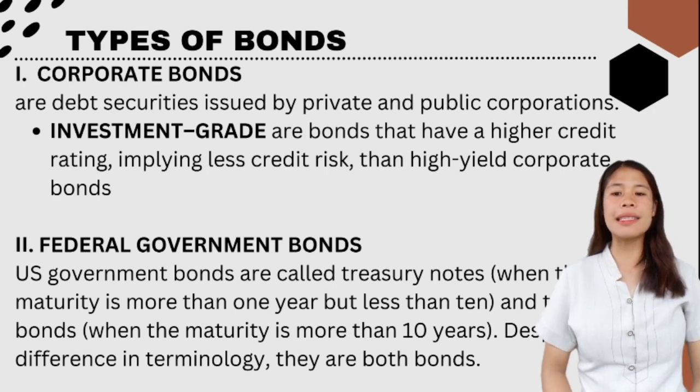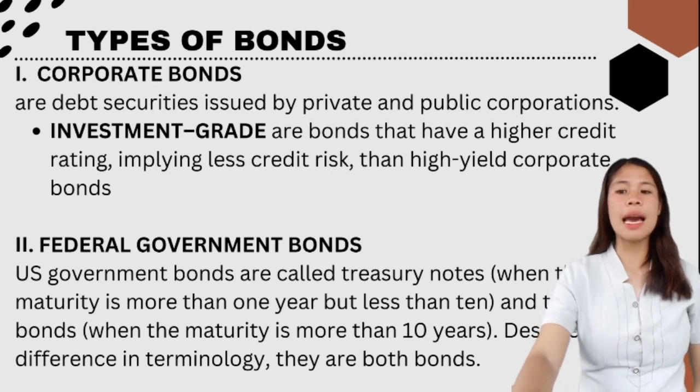Under corporate bonds, we have the investment grade. Investment grade bonds have a higher credit rating, implying less credit risk than high-yield corporate bonds. For example, an investor may demand a yield of 3% for a 10-year bond rated AAA, or investment grade, due to the extremely low credit risk, but demand a yield of 7% for a 10-year bond rated B, non-investment grade, due to the higher implied credit risk associated with the bond.